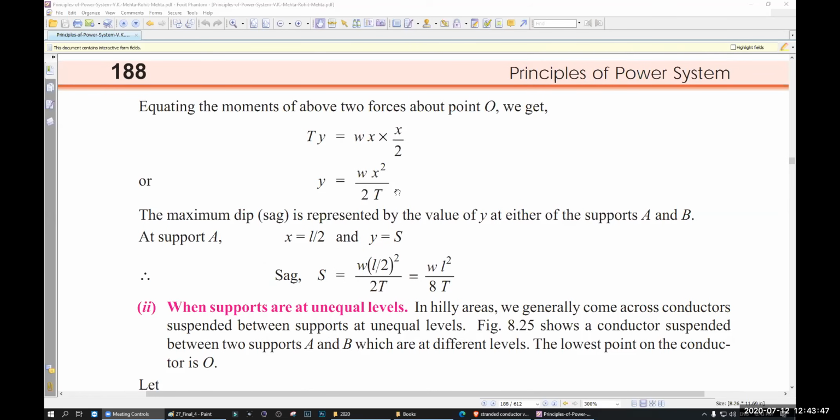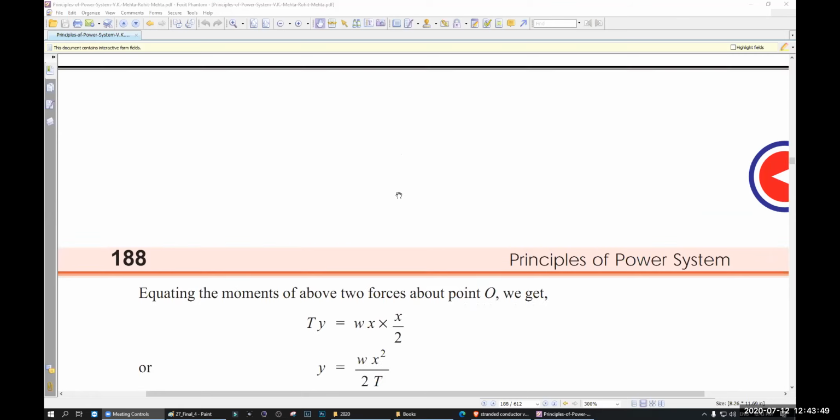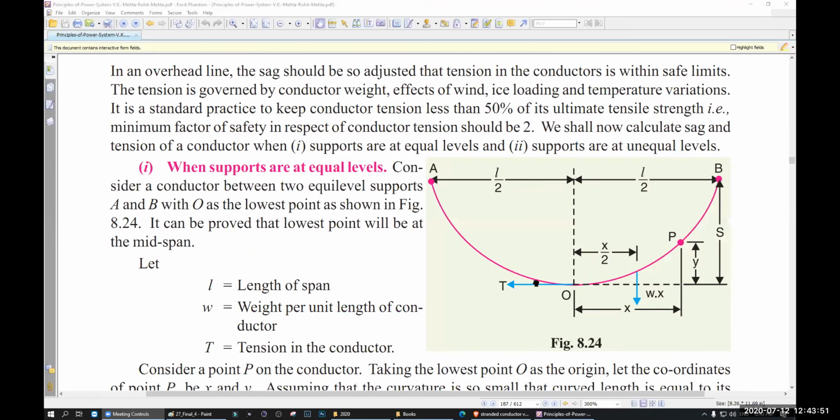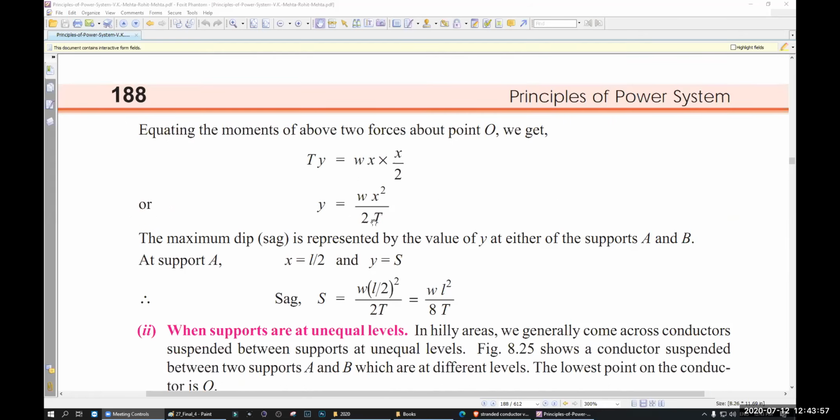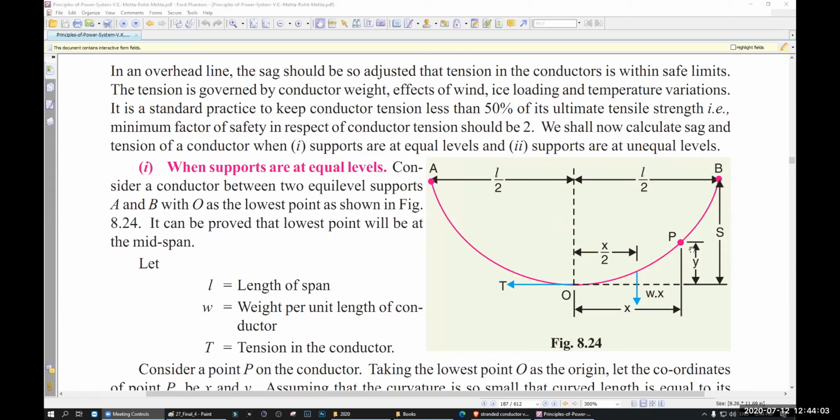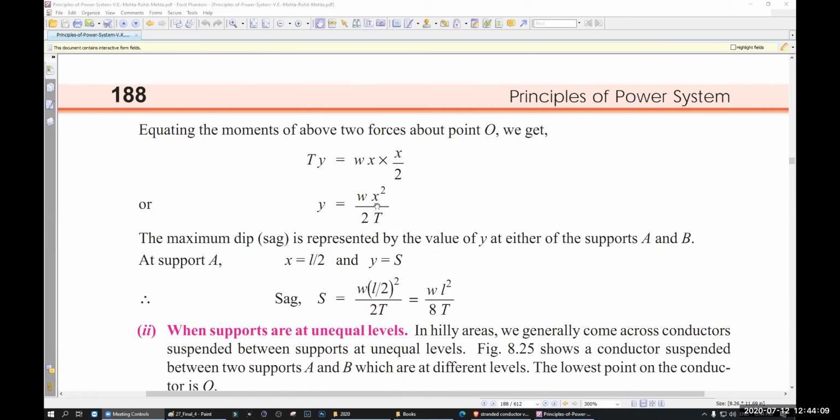What is T? T is the tension of the conductor. If the tension is more, that means you have less sag. If the tension is less, you have more sag. That's why it is at the bottom. So remember, this distance, this Y, is equal to Wx squared divided by 2T.